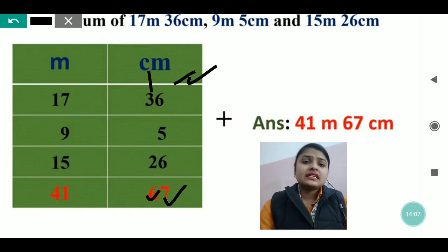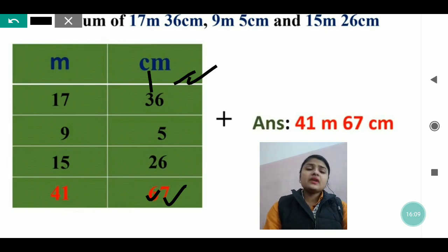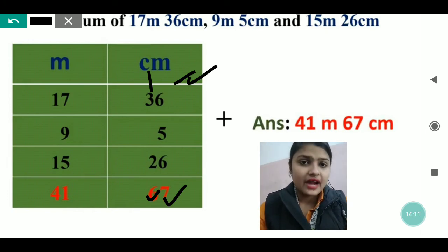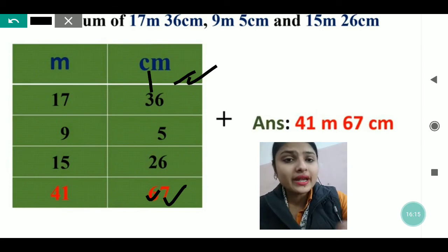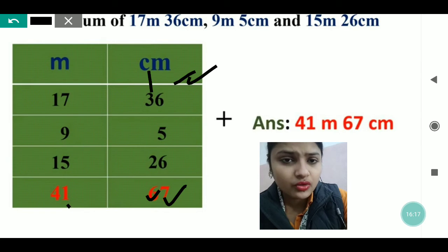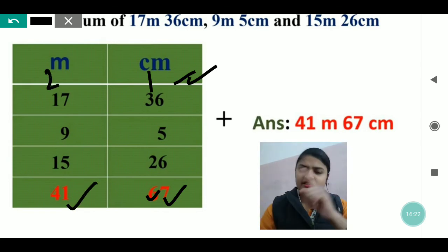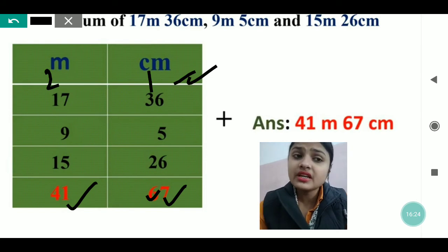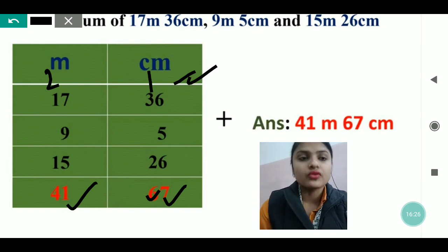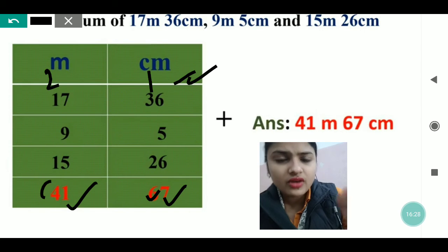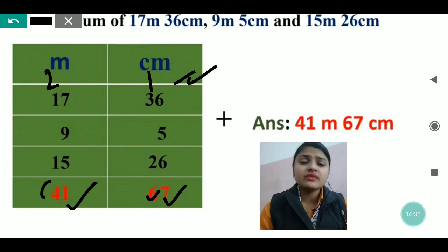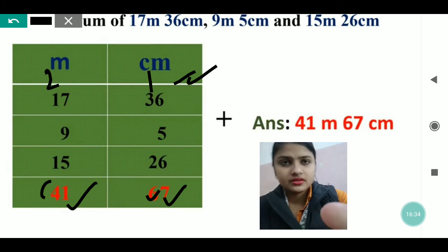Now again, 9 plus 7 will be 16 and plus 5 will be 21. So 21 is again a 2-digit number. So 1 you will write down, whereas 2 we will take carry to the next number. Now 1 plus 1 is 2 and plus 2 is 4. So what answer have you got? We have got 41 meter and 67 centimeter.